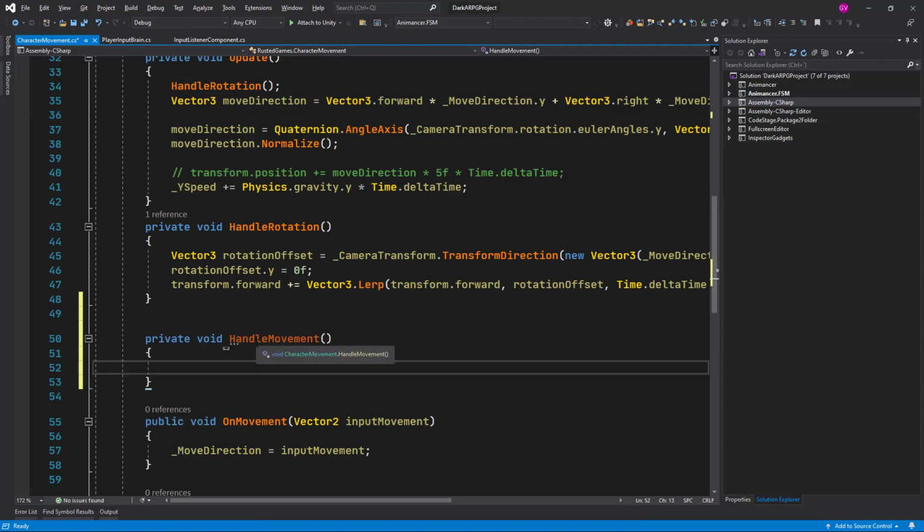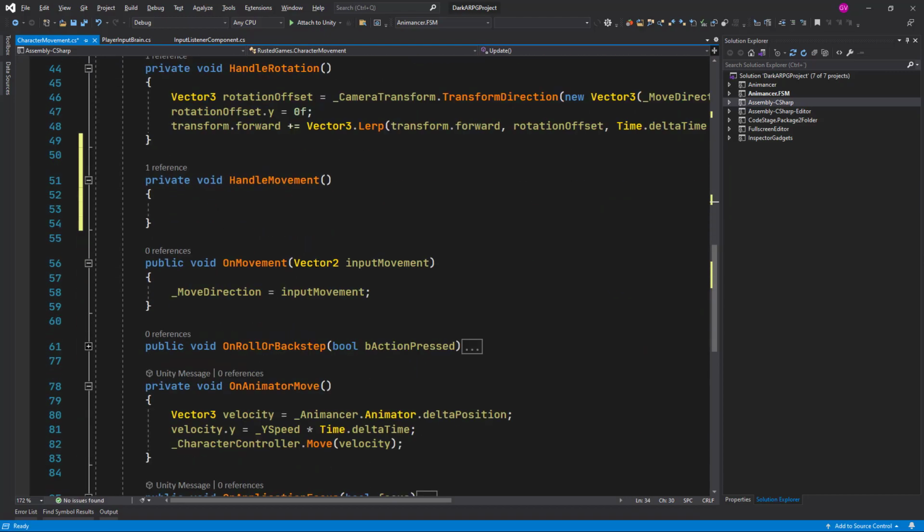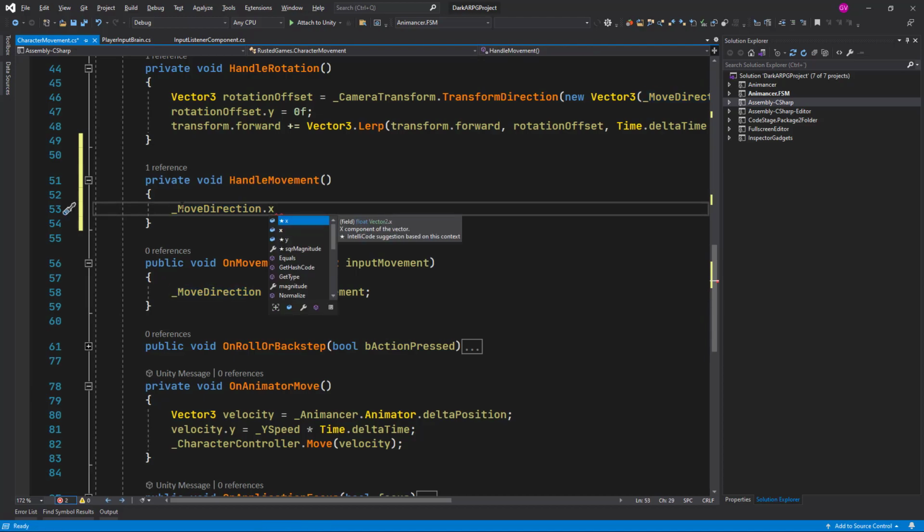And I will call this handle movement method here in the update method of the player. And since we are not receiving this vector movement, input movement anymore, we are now going to listen to the ORK framework's input system, right? So what I'd like to do is take this move direction vector2, and we are going to listen in for the x-axis. And let me go quickly back to